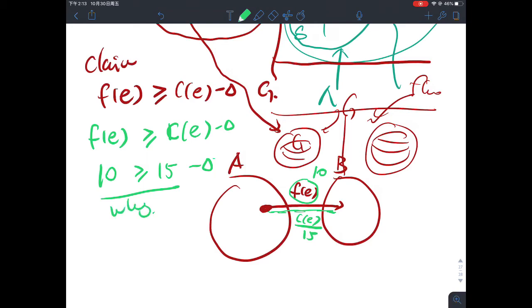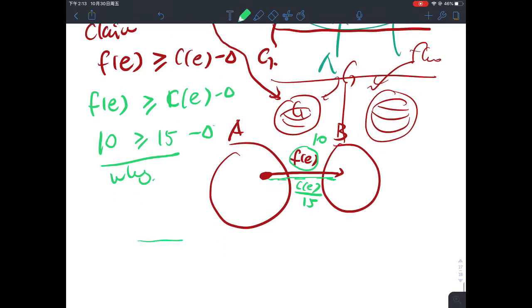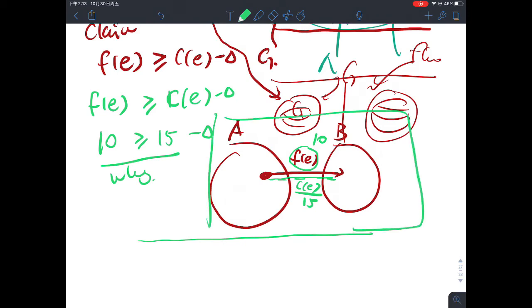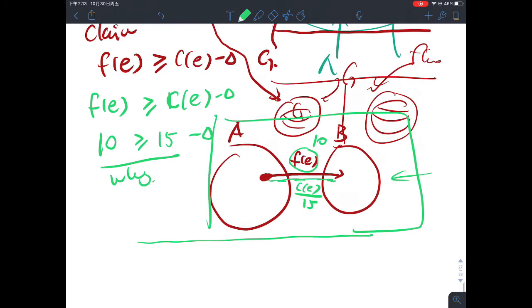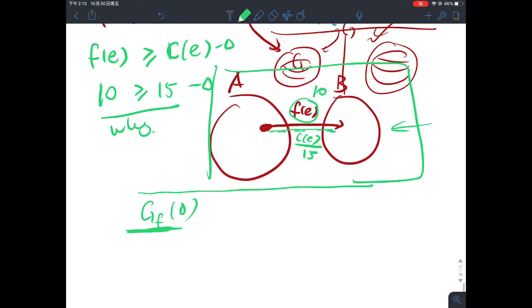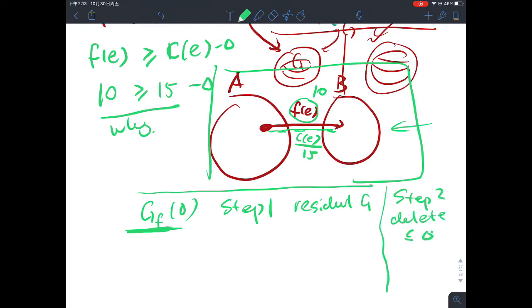And why is that? If I look at the augmenting path, if we look back at the graph G of f of delta, how can we construct that? The construction is really using two steps. The first step is to construct the residual graph. The second step is to delete all the edges with capacity less than delta.